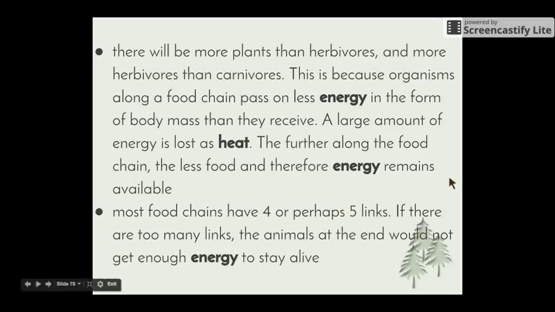As a result, most food chains have 4 or maybe 5 links. You wouldn't see anything greater than that, because if there were too many links, the animal at the end would not actually get enough energy to survive, and they would die anyway.